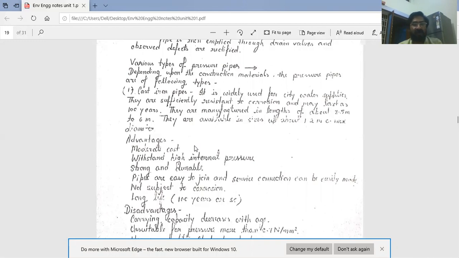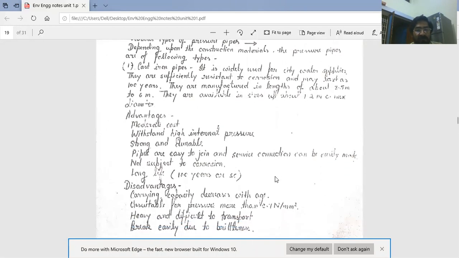Advantages of cast iron pipes are, first of all, moderate cost. Second, they withstand high internal pressure. In pressure conduits, pipes are exposed to water hammer pressure, so this pipe is very suitable to withstand high internal pressure. Third is strong and durable. These pipes are easy to join, and service connections can be easily made. Next, not subjected to corrosion. Long life, 100 years or so.